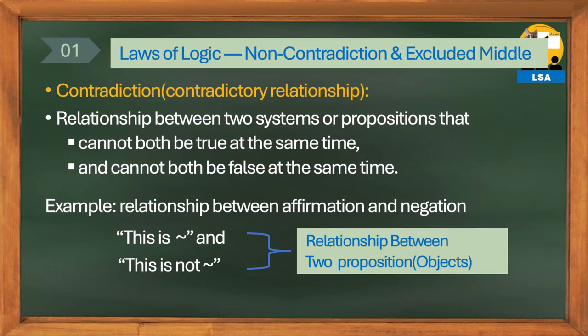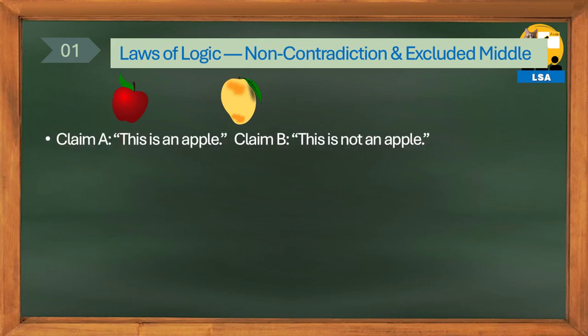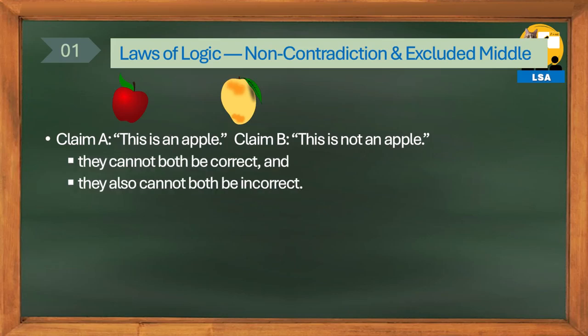Do you understand? Let me give a concrete example. Here, an apple and a mango are given. If a person points to the apple and says, "This is an apple," while another person points to the apple and says, "This is not an apple," one of them must be wrong, so they cannot both be correct or both be wrong at the same time. In other words, the two people's statements are in a contradictory relationship.